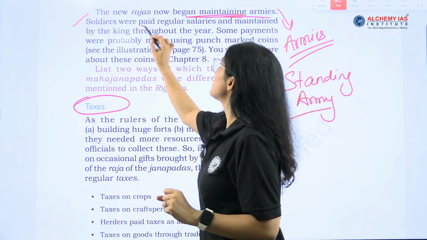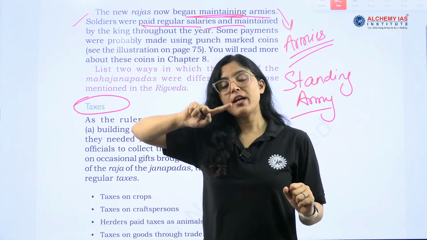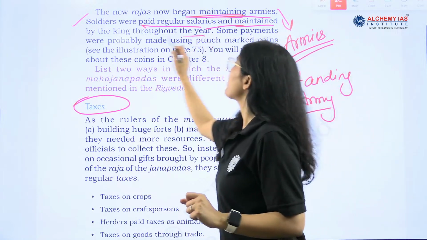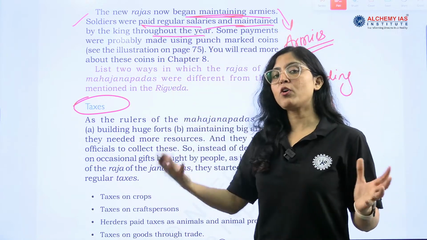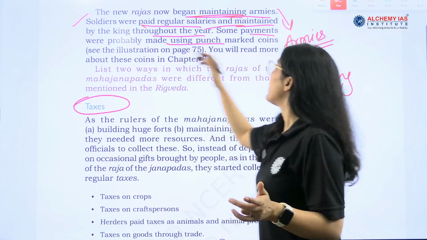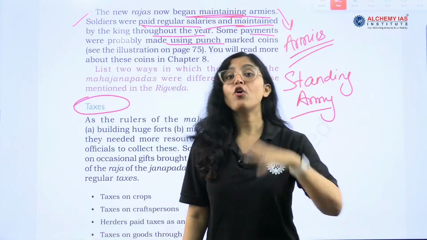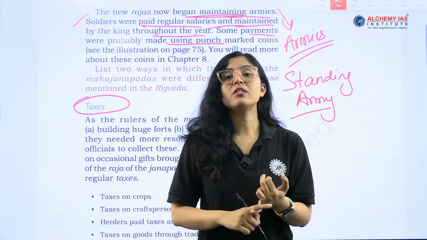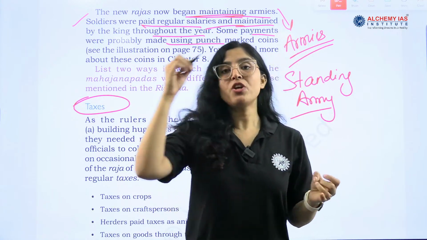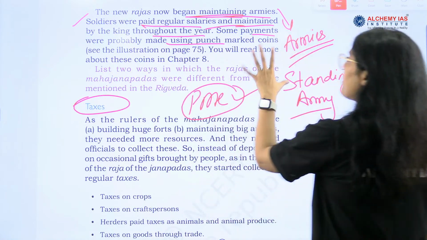Next is what? Soldiers were paid regular salaries. See, with the emergence of the standing army, the salary system will also evolve, and these will be maintained throughout the year. This standing army concept is what? They are being maintained, employed throughout the year, right? Some payments will probably be made using punch marked coins. So a very important characteristic related to the later Vedic period or Mahajanpadas is what? First is, what kind of pottery they were using? Painted Grey Ware. Second thing, they were using punch marked coins, right? So these were the coins that they were using, punch marked coins.